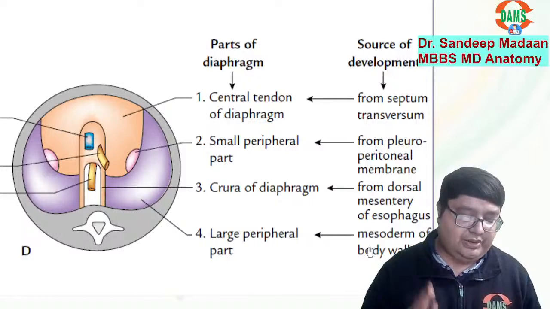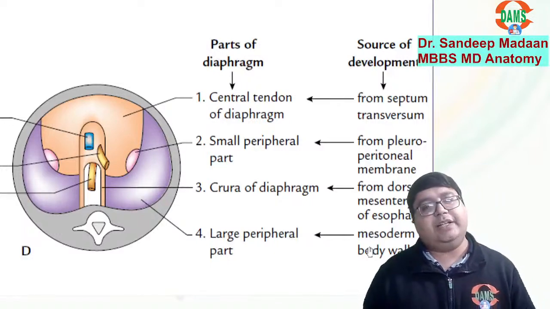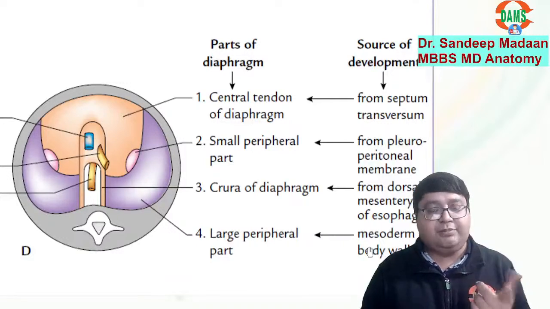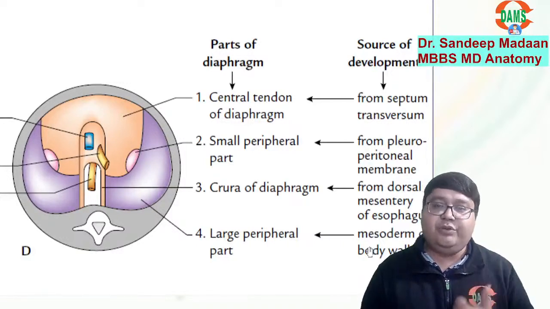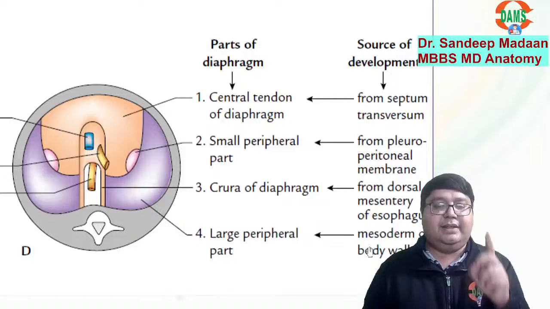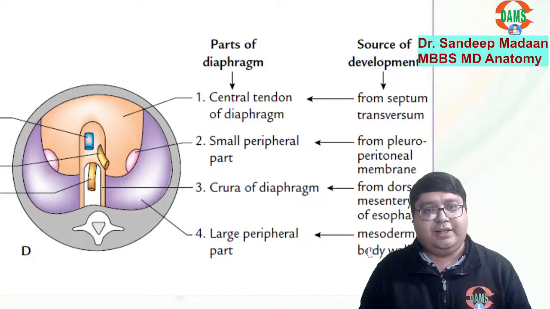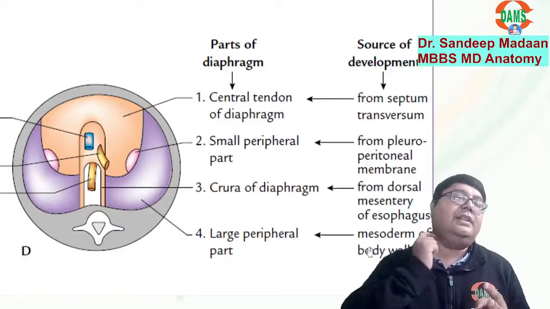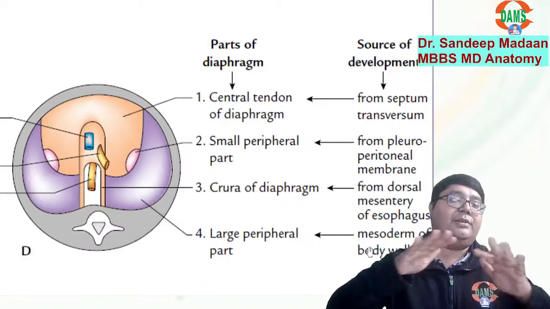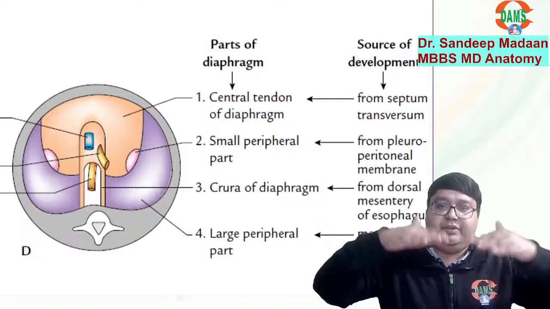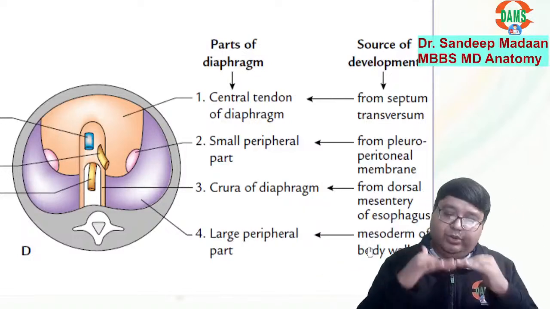Have you ever thought what's the root value of the phrenic nerve, the nerve supply of the diaphragm? The nerve supply of the diaphragm is the phrenic, but the root value is C3, 4, 5. How will we remember? Remember like this: C3, 4, 5 keeps the diaphragm alive. This is the position of cervical. And what's the position of the diaphragm? Here, between the thorax and the abdomen, we have the diaphragm lower down.